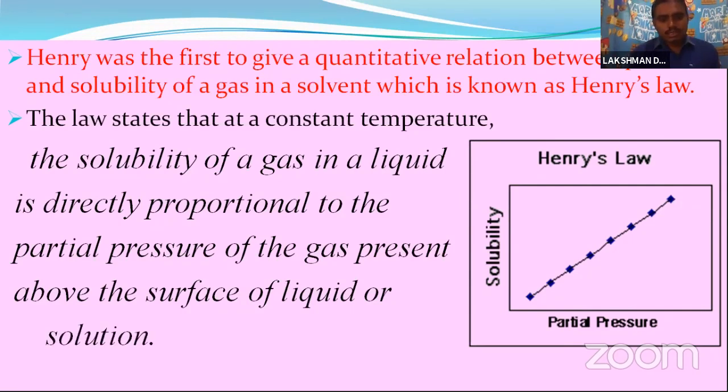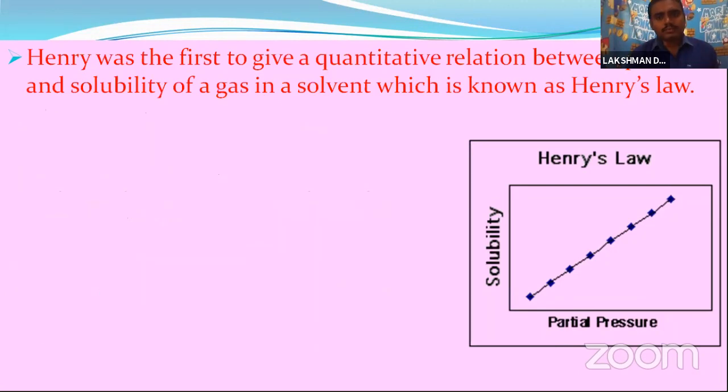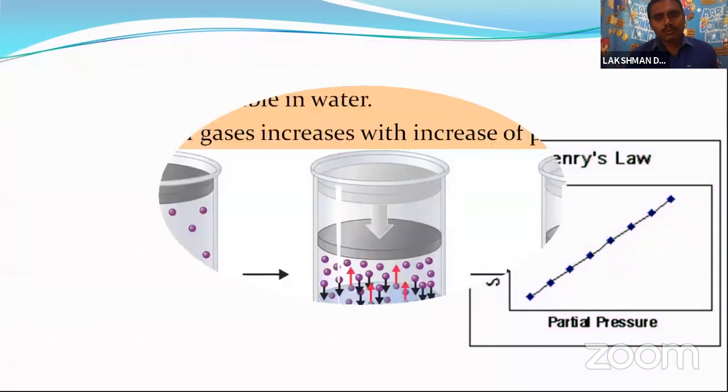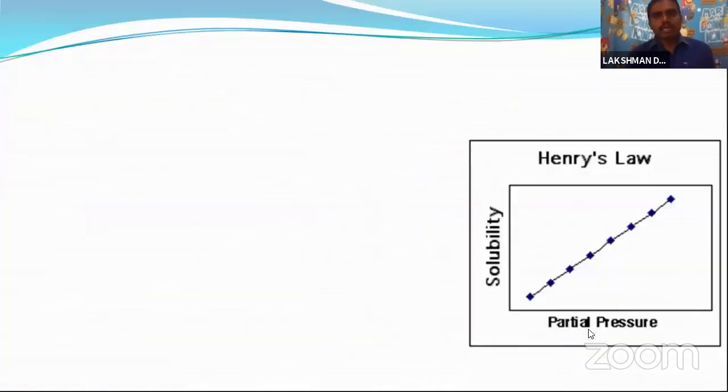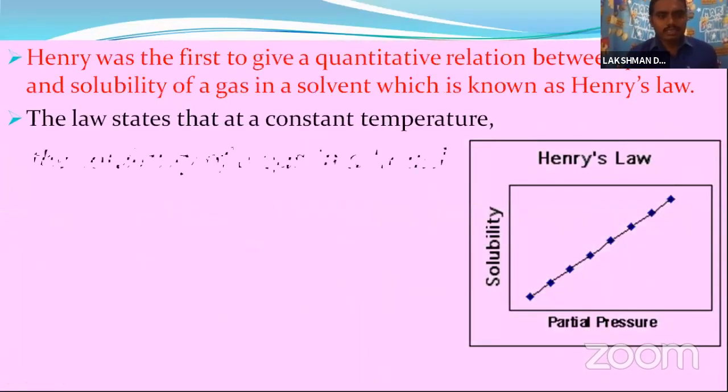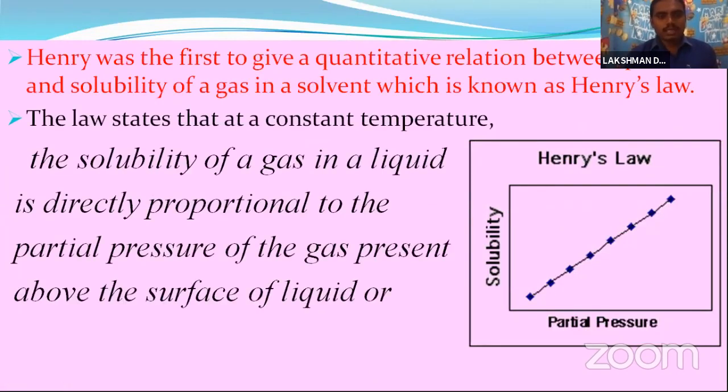Okay, so you can see what Henry says. The partial pressure is directly proportional to the solubility. Okay, so this relationship is given by Henry. The statement is: the solubility of a gas in a liquid is directly proportional to the partial pressure of the gas present above the surface of the liquid or solution.